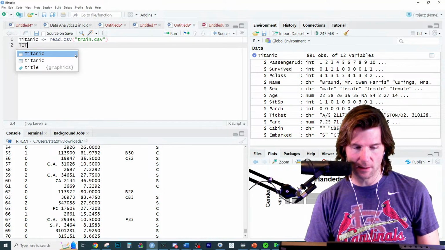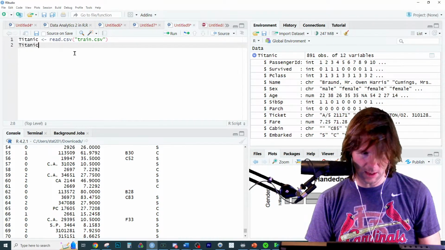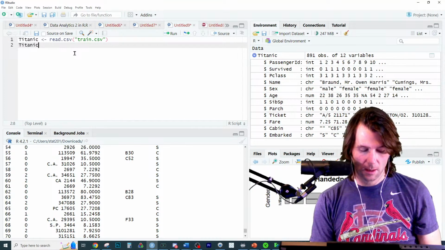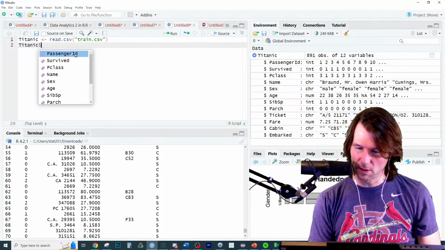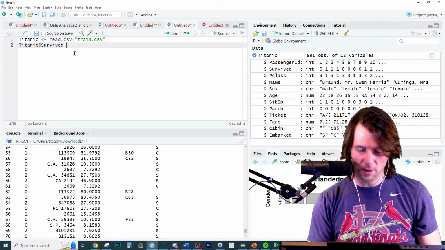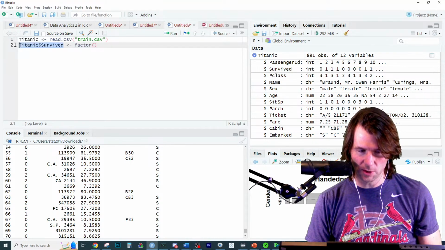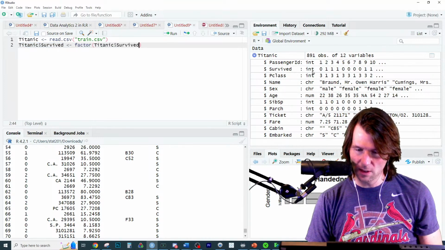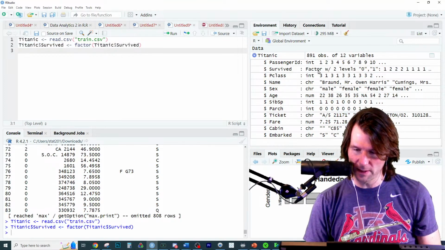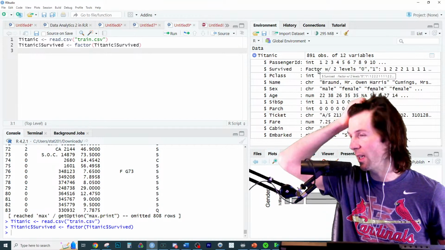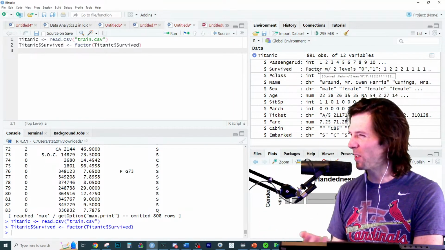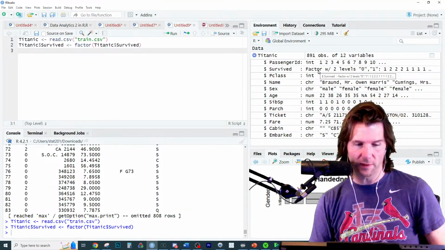With the Titanic data, there's another Titanic data set, so I have to be careful. There's a native data set inside of R. Survived is going to be a factor. So watch this, 320 will understand this: you'll see this turn into a categorical variable right there. Does that make sense, Sloan? I made that a categorical variable. It was quantitative, but it's not a quantity of surviving, it's did you survive?